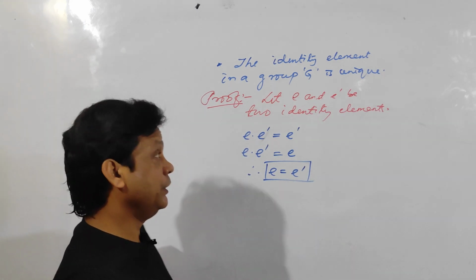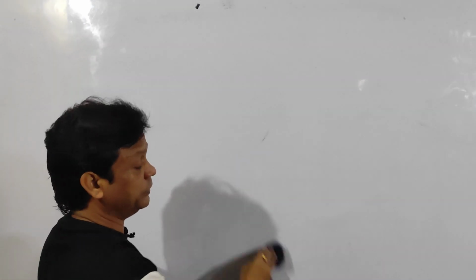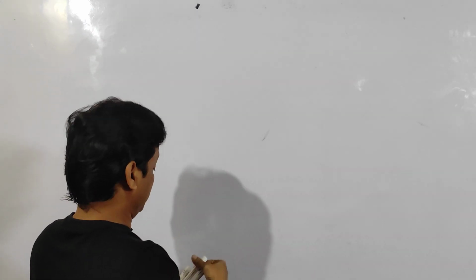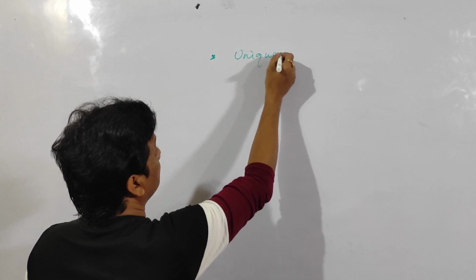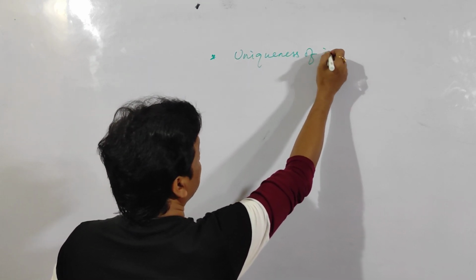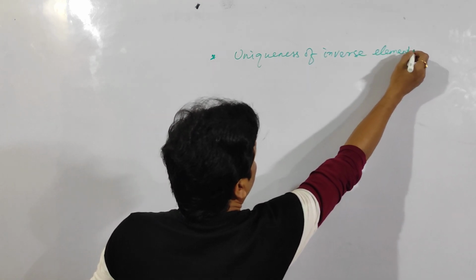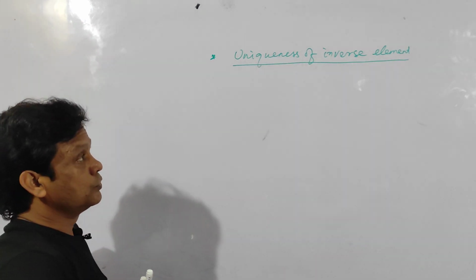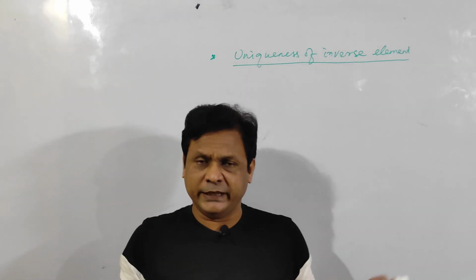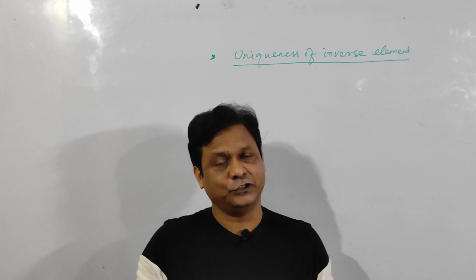Clear? So you can do it by any means. I have done it in two ways. Either you can do it in the first method or in the second method. Clear? So the second one, uniqueness of the inverse element. That means if A is any element of the group G, then its inverse is unique. So very interesting.